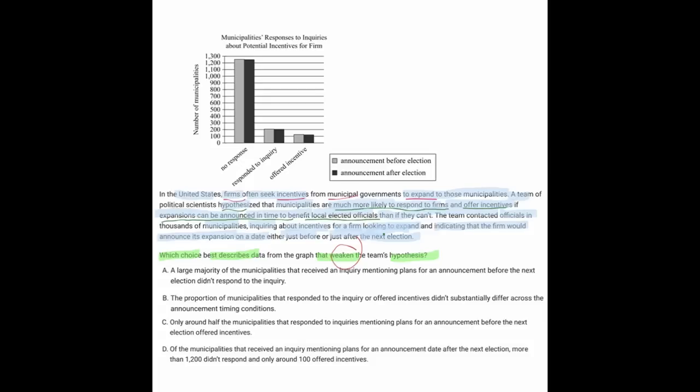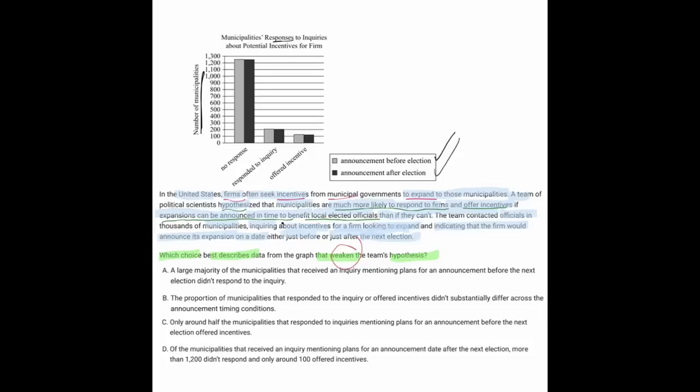That's the hypothesis. Now let's look at the data and see whether it really supports or weakens it, because at the end of the day, we want to weaken this claim. Here we have the number of municipalities, we have the responses, and the announcement is going to be before the election or after the election.